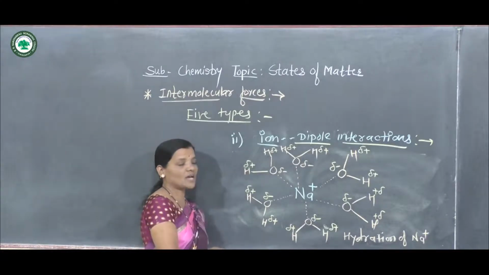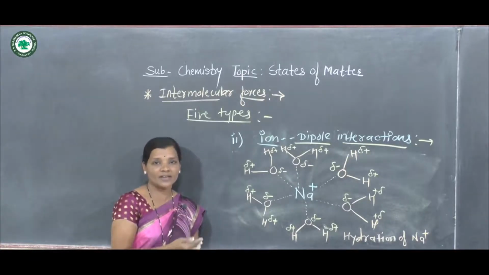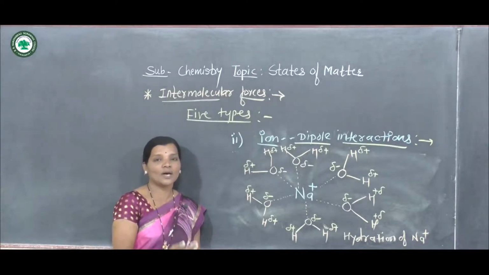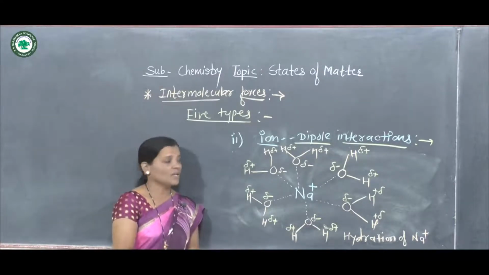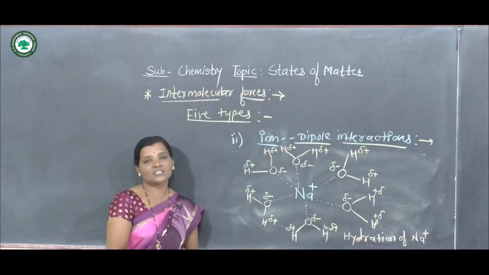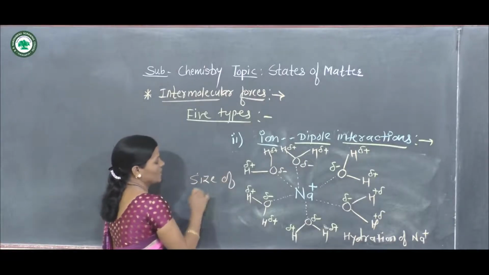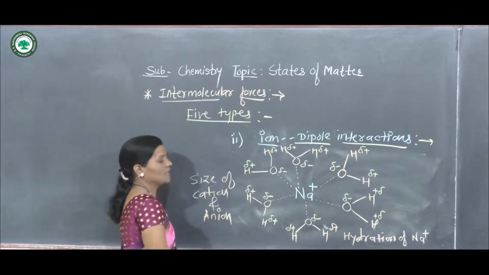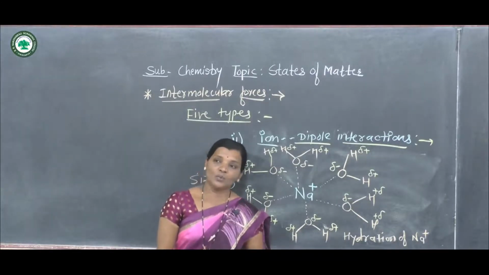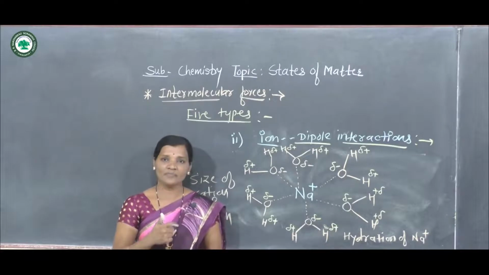How can we define ion dipole interactions? These are the attractive forces which exist between ions, cations or anions, and the negative or positive end of polar molecules. Such types of interactions are called ion dipole interactions. Now the strength of these interactions depends upon the size of the cation and anion. Depending upon the size of cation and anion, these interactions are there.